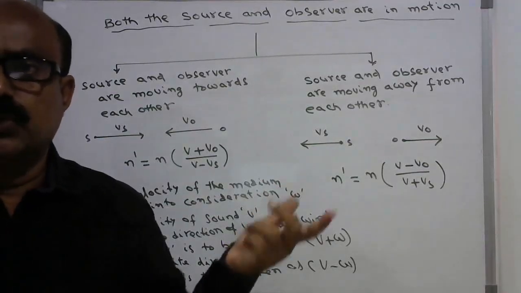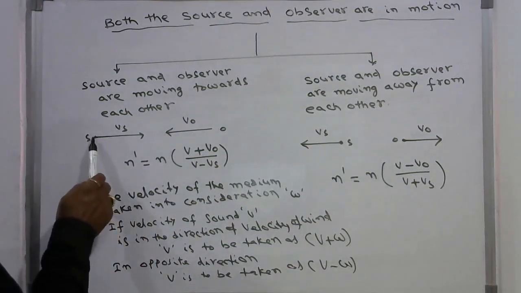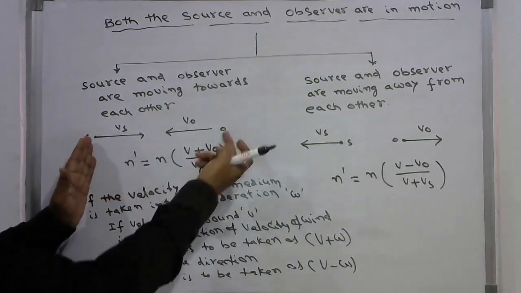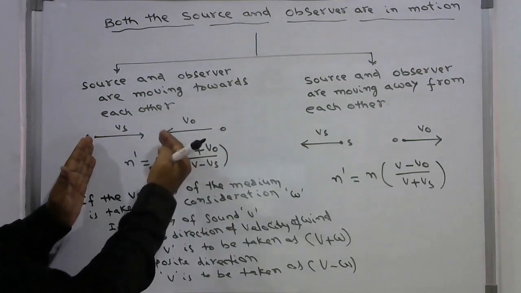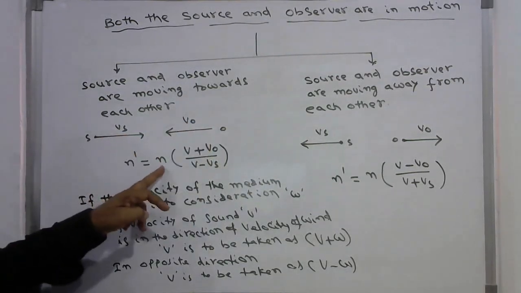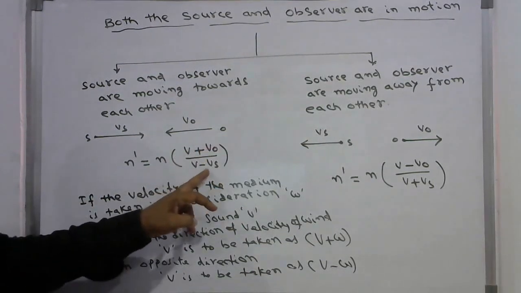If both the source and observer are in motion, say the source is moving left to right and the observer is moving from right to left, so they are approaching, then the apparent frequency is equal to n into (V plus V naught) by (V minus Vs).